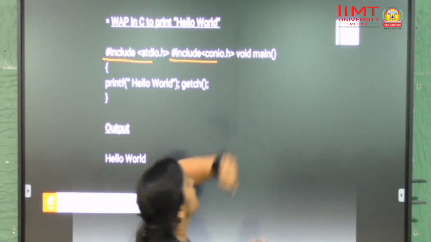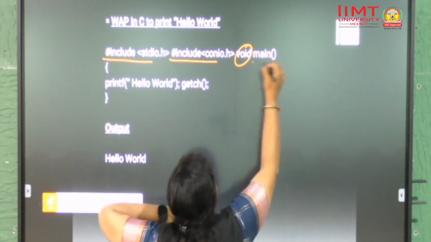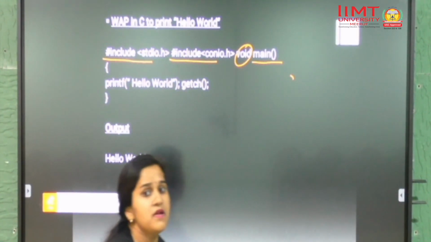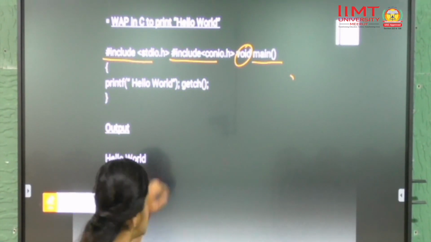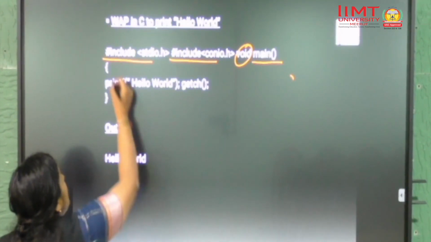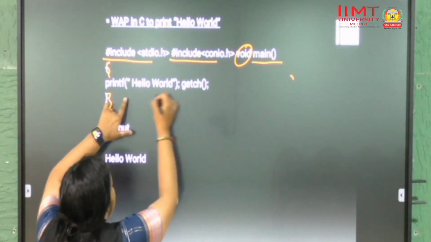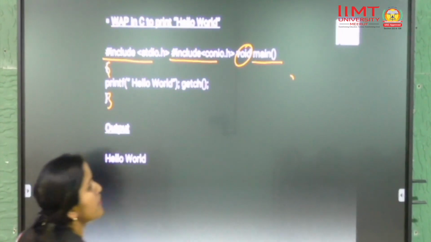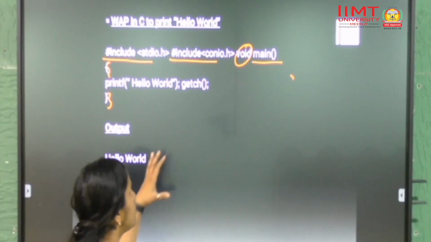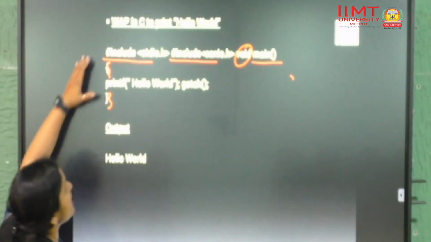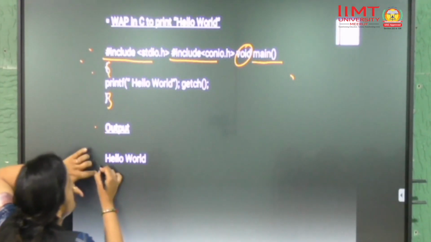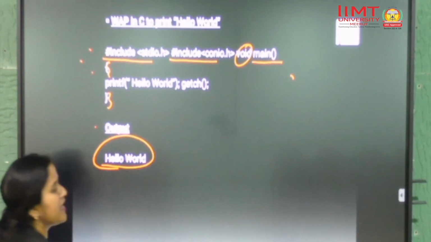After that, you have to give a return type, meaning the main function, which is responsible for running the C program. Then you give these brackets, and under this you write printf hello world. After that you have to write getch so that it will hold the output, and after so many lines you will get a single output, that is hello world.